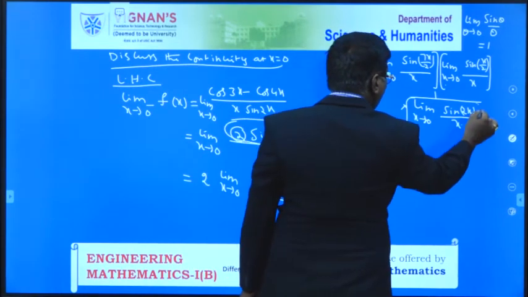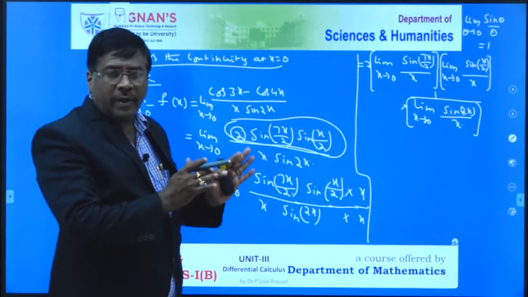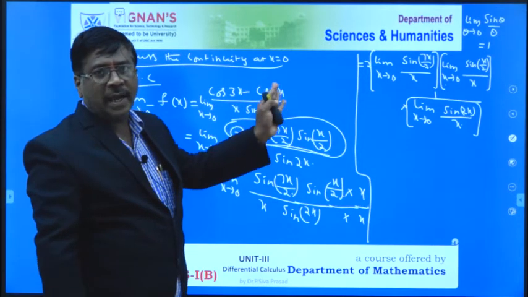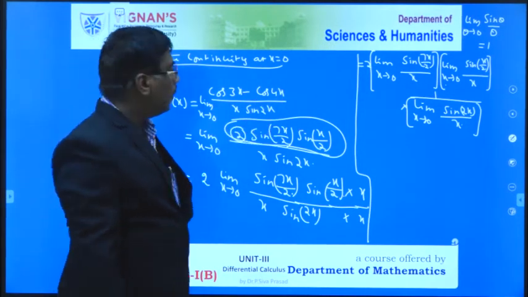That means I arranged the x values to each and every sine function and applied the limit to each.